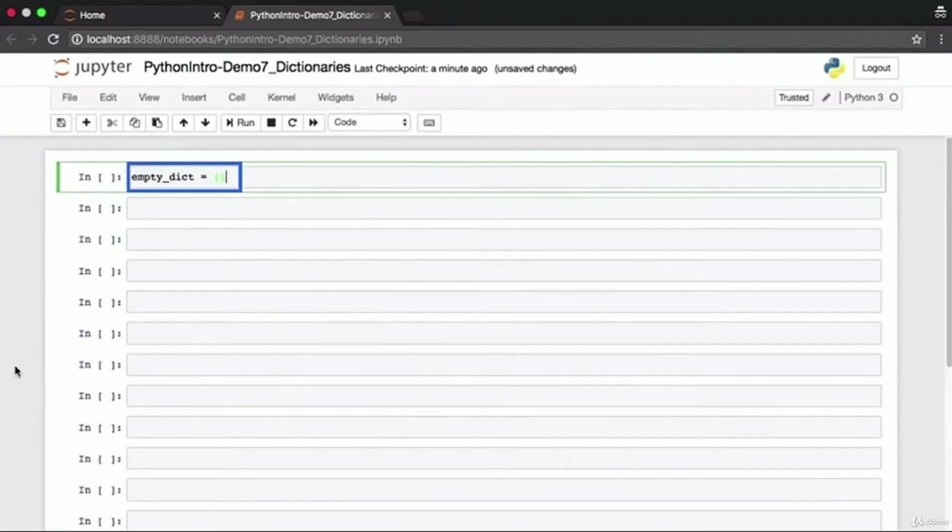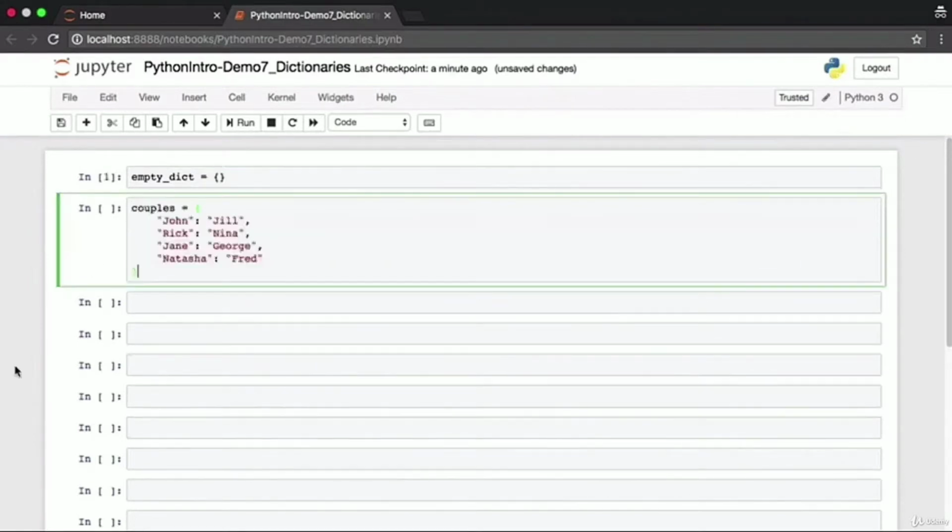Let's first instantiate an empty dictionary. An empty dictionary can be instantiated using curly braces. Python uses square brackets for lists, round brackets for tuples, and curly braces for dictionaries. However, an empty dictionary is useless. You probably want a dictionary which holds some key value pairs. Here is a dictionary of couples. John is married to Jill, Rick to Nina, Jane to George, and Natasha to Fred.